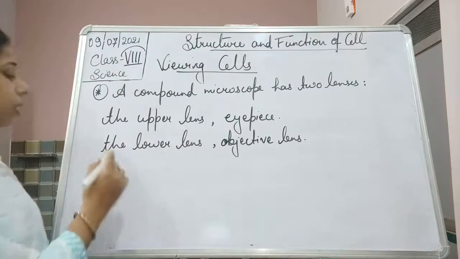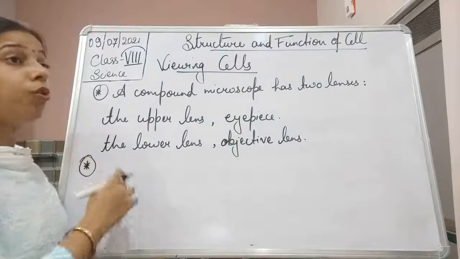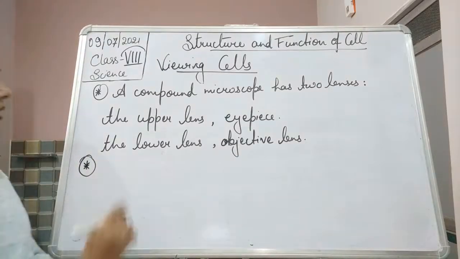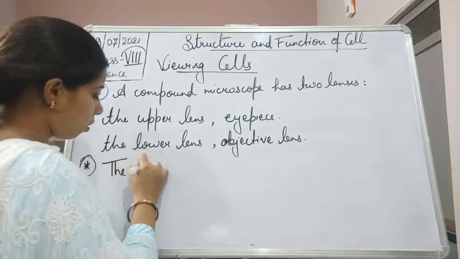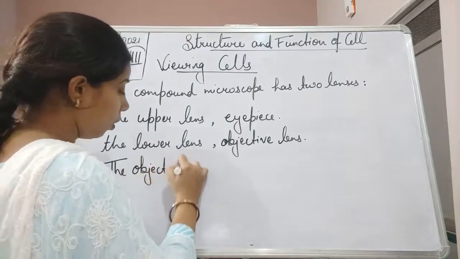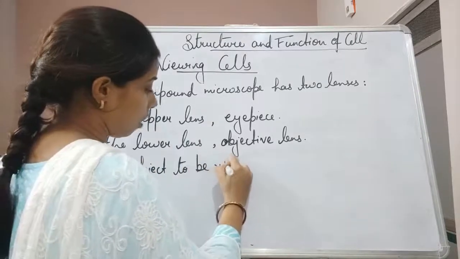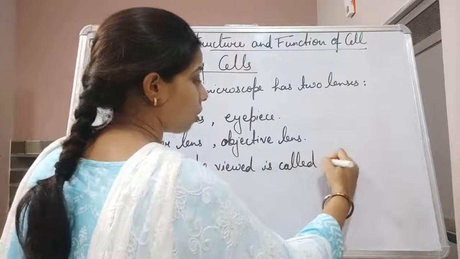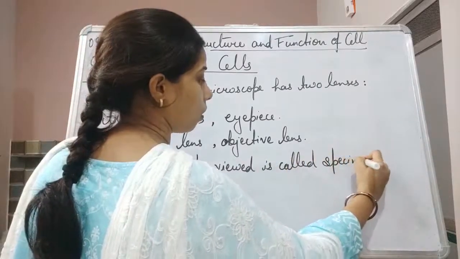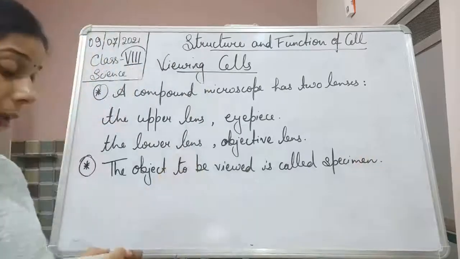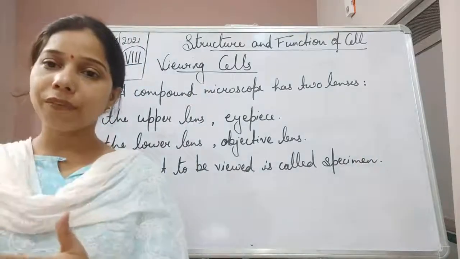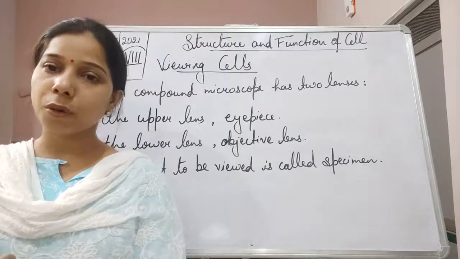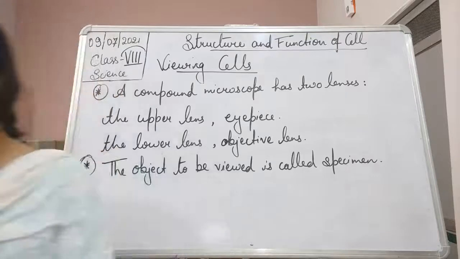Now the object which we are going to view is called a specimen. The object to be viewed is called a specimen. Whatever object we have taken, student, it is called the specimen.